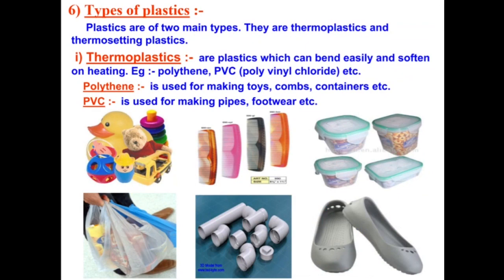Thermoplastics are plastics which can bend easily and soften on heating. Example, polythene, PVC, etc. Polythene is used for making toys, combs, containers, etc. PVC is used for making pipes, footwear, etc.